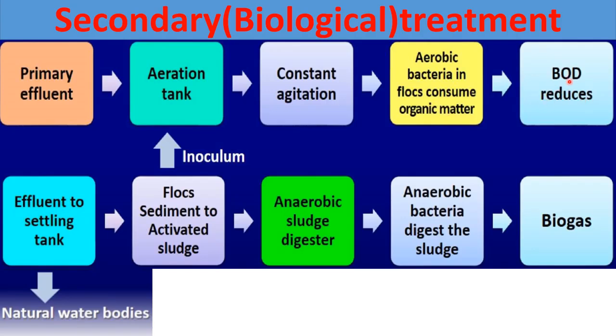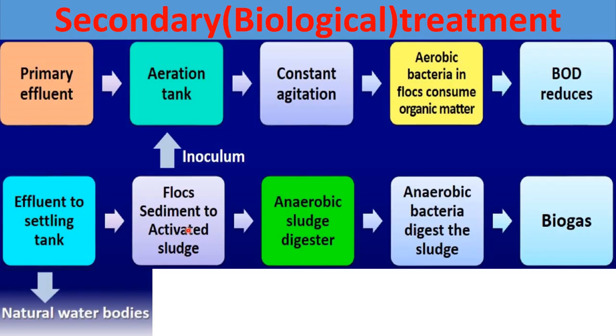After that, what is done? After the reduction of biological oxygen demand, the effluent is passed to the settling tank. Inside the settling tank, flocs will sediment and activated sludge is formed.